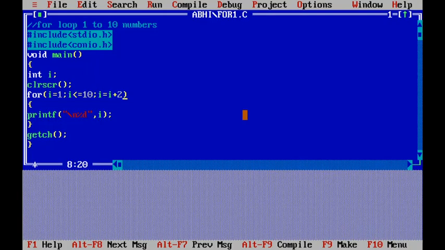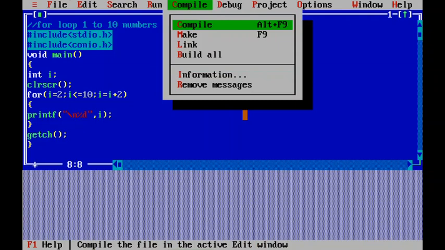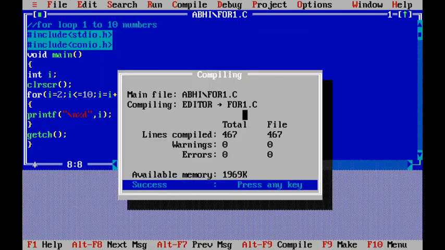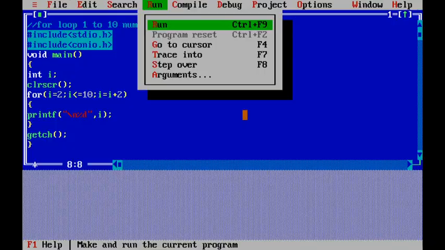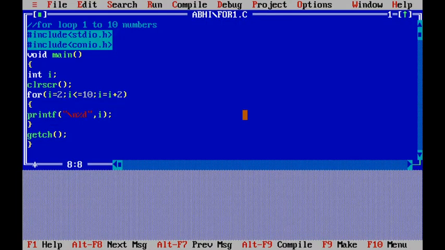In the same way, if I modify the program, if I want to get even numbers, the first even number is 2. Now I am compiling this program, the same program, just I have modified the initial value. Now I am executing: 2, 4, 6, 8, 10 like that. So you can make the changes: initialization value, termination condition, increment or decrement.